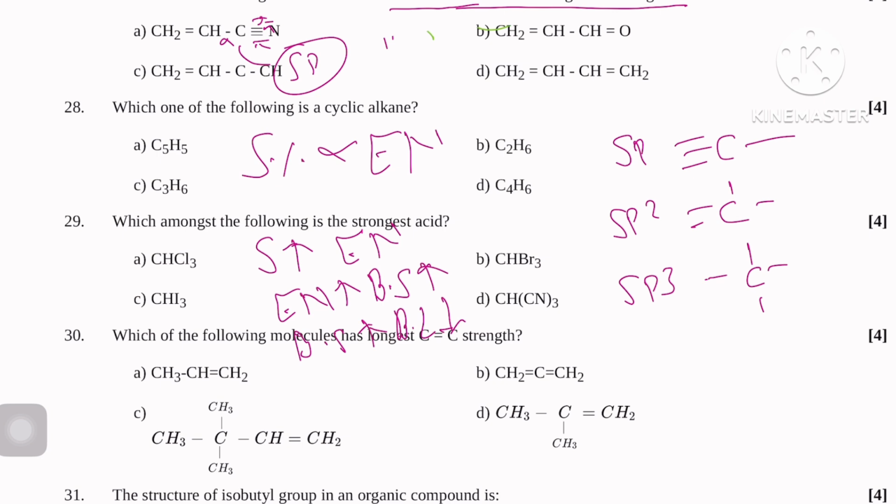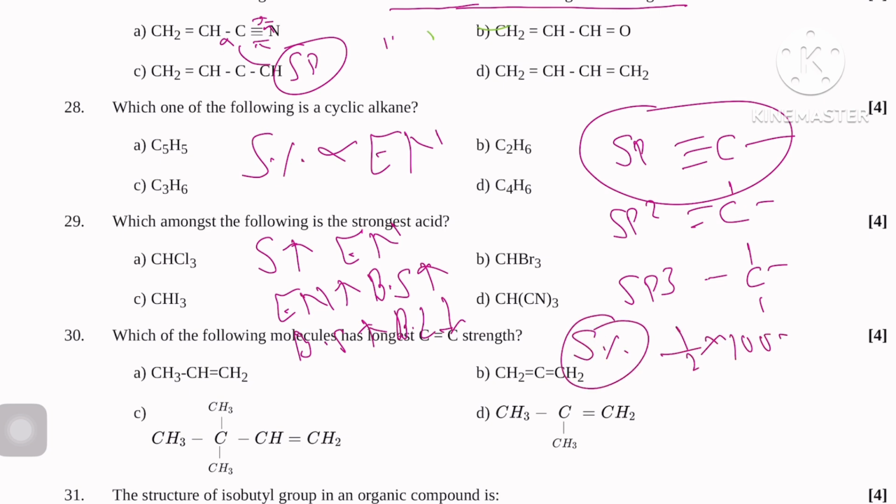So here the s percentage for sp is 1/2 into 100, so 50%. For sp2 it is 33.33%, and for this one 25%. So which one is correct? Option A is correct.